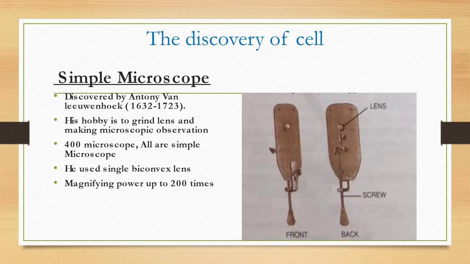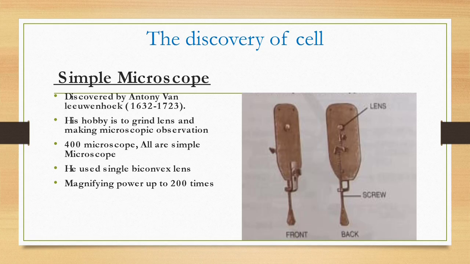What is simple? Simple microscope means he used only a single biconvex lens in his microscope. That microscope is known as a simple microscope.